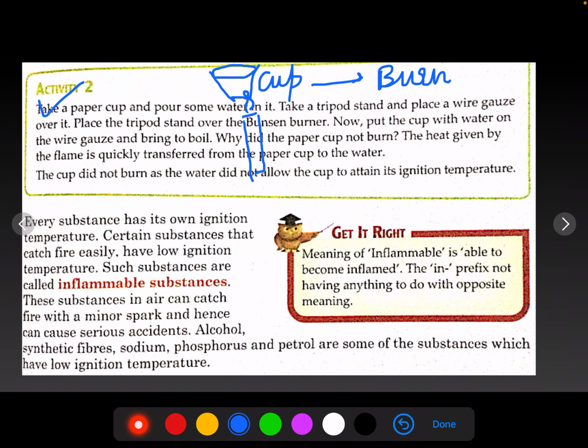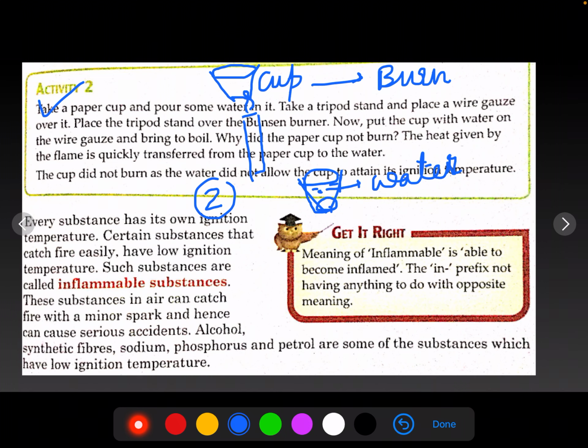Okay. Now in second case, what do? You take the paper cup and fill it with water. इसमें water add कर दीजिए बेटे. So we've added water into the paper cup. Now try burning it. What will you observe? Tell me, any idea what you'll observe? Whether the paper cup will burn or not? Dear students, the paper will not burn.